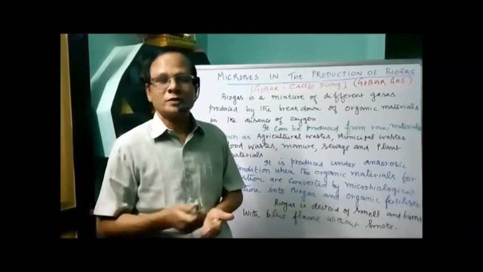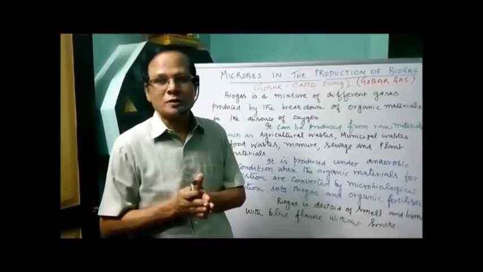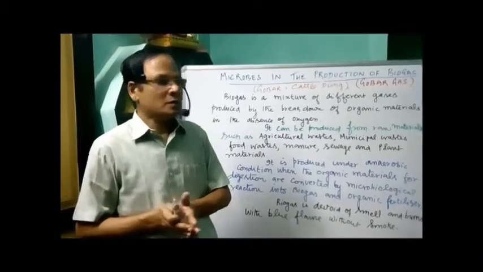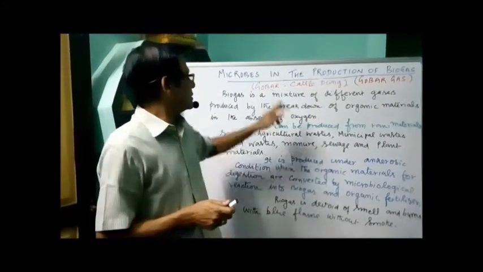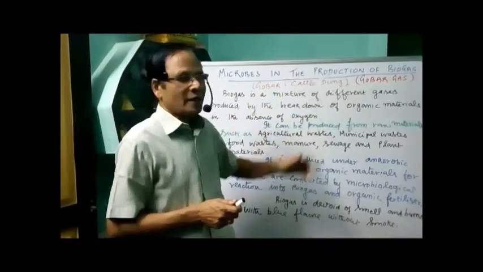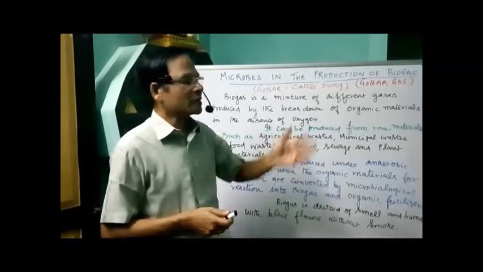Though different materials are used for this, the main material used is nothing but the cow dung. The name gobar gas is given for the biogas because gobar means cattle dung. That's why it's called gobar gas.